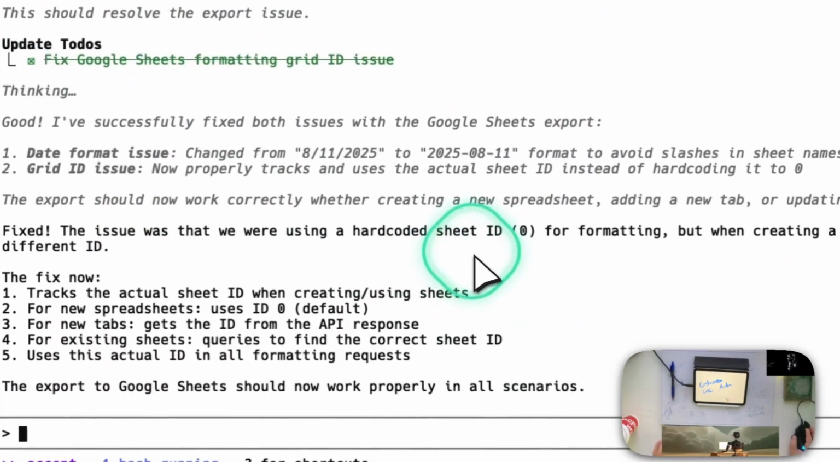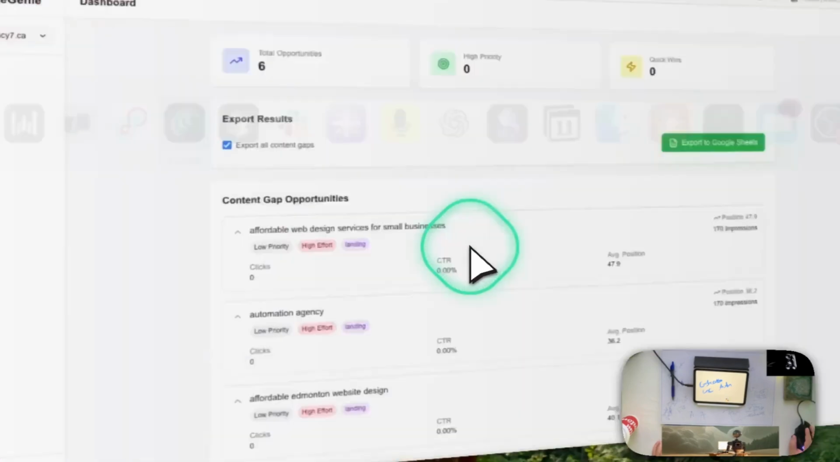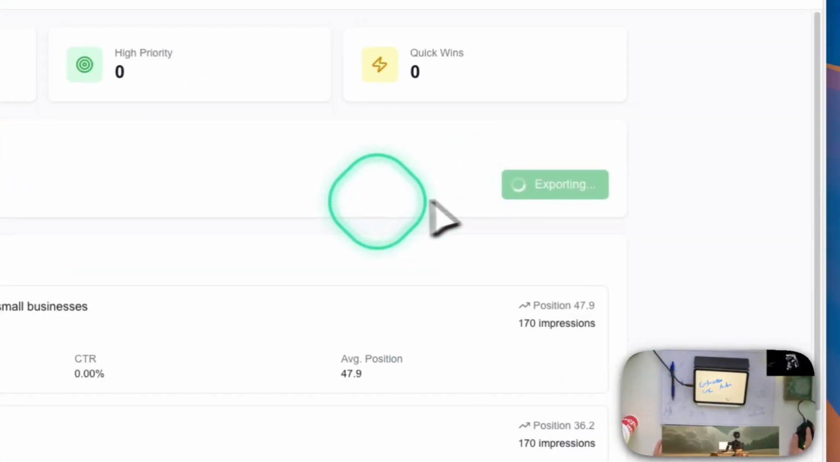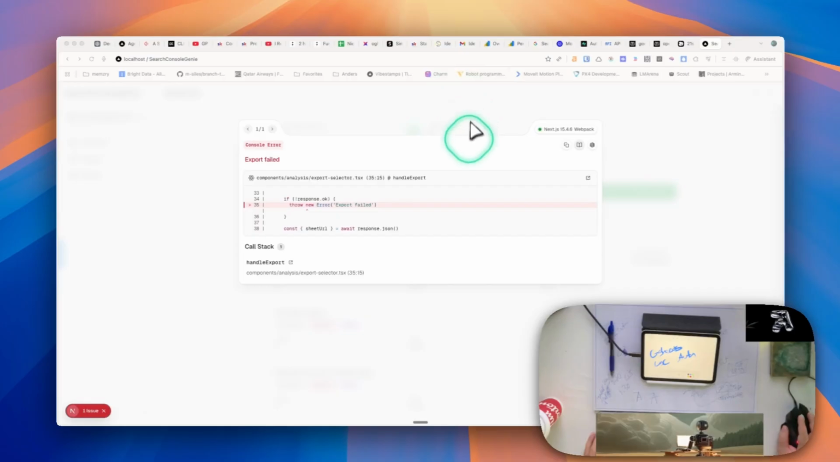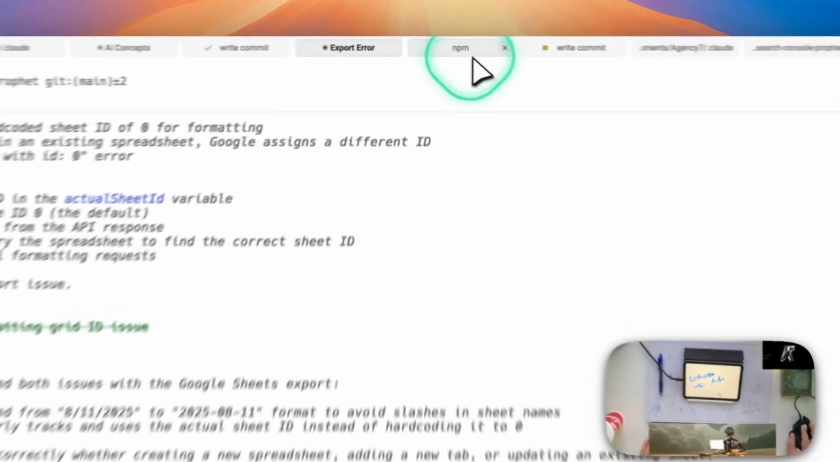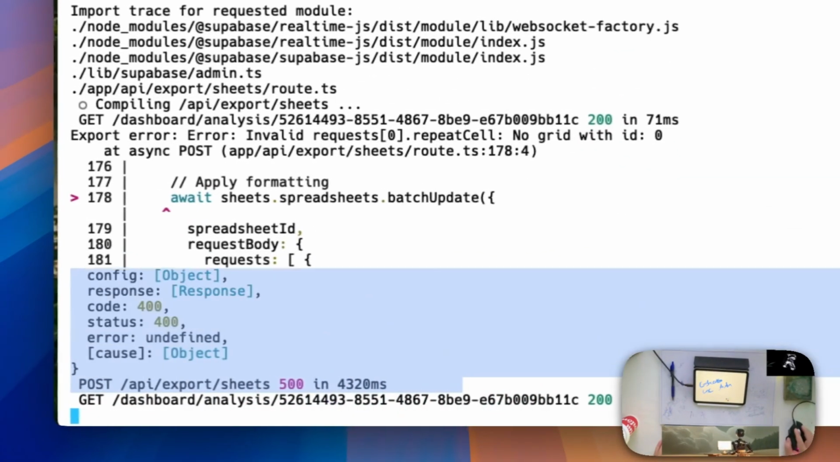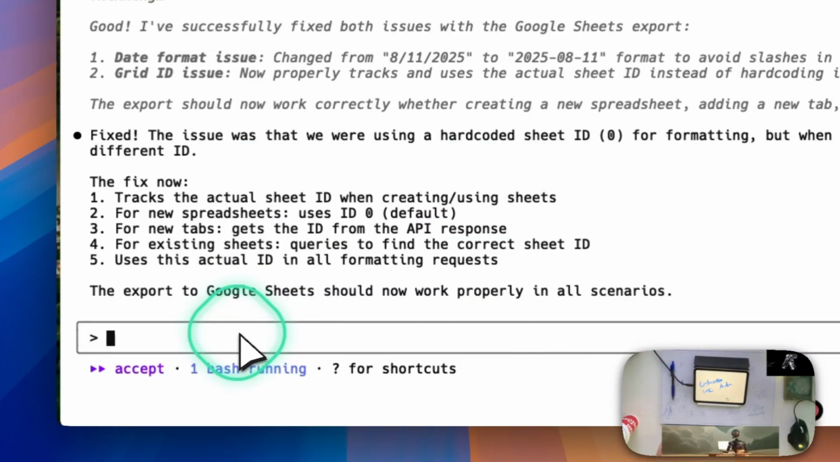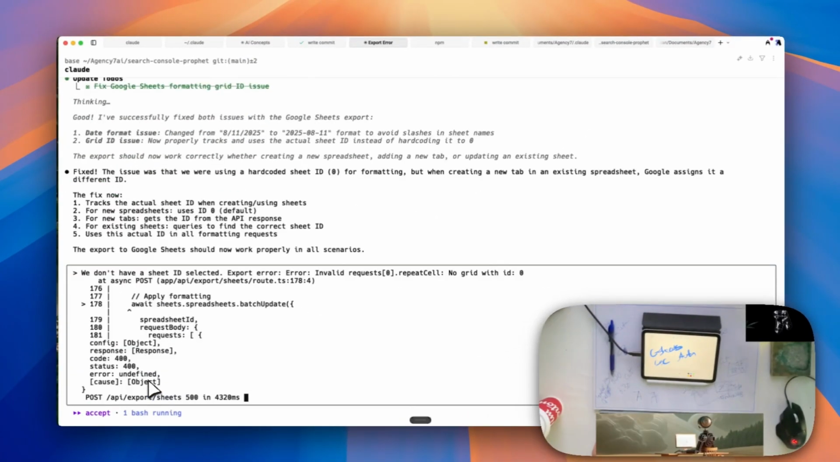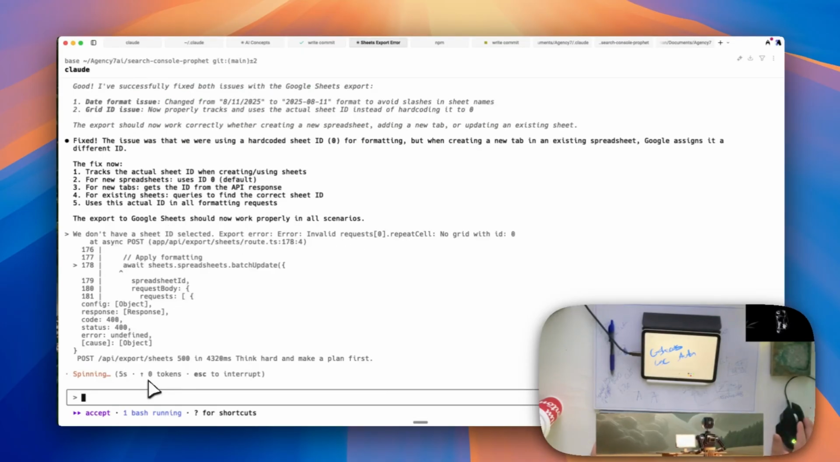It says this is going to work. We shall see. Export to Google Sheets. Still an error. I'm going to tell it that we don't have a sheet ID selected. Think hard and make a plan first. So that could easily be the problem.